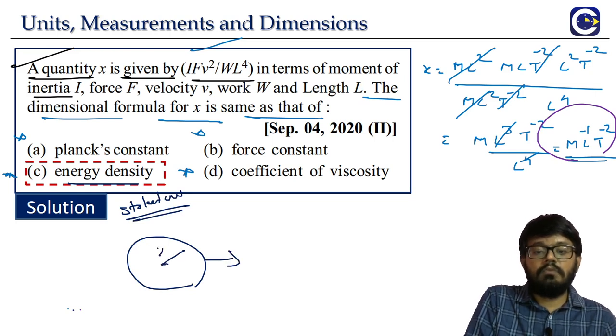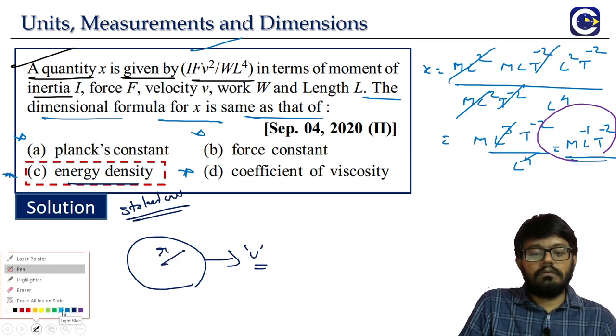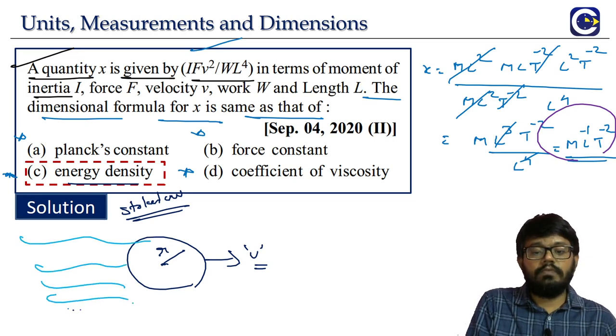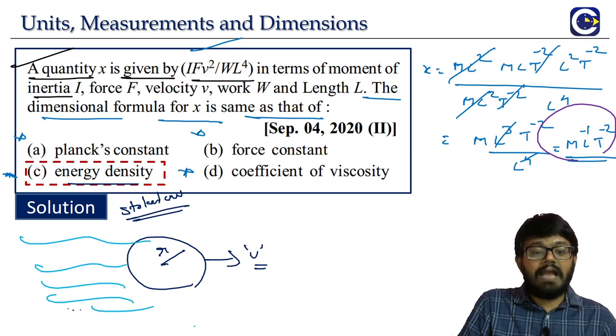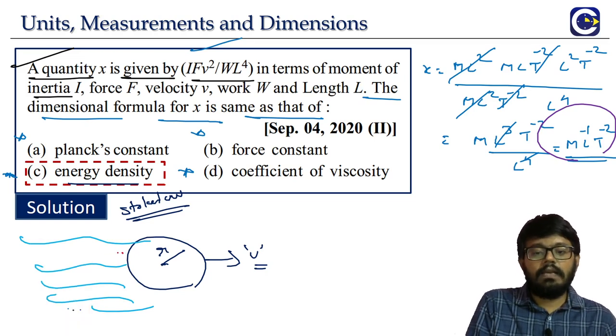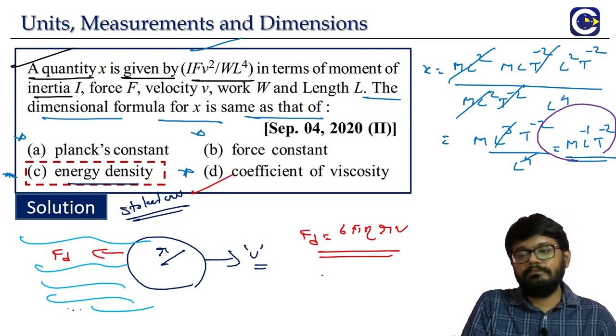If you have a spherical body of radius r moving with a velocity v through a fluid, or we can say liquid itself, then there will be a drag force acting on the sphere. Drag force means it will be exactly in the opposite direction. The drag force is given by the formula 6 pi eta r v. This is what we call the Stokes law formula.